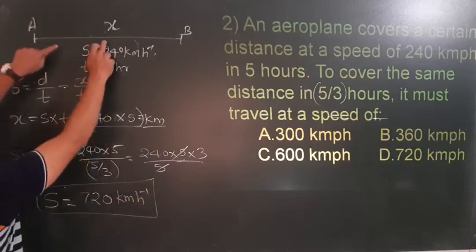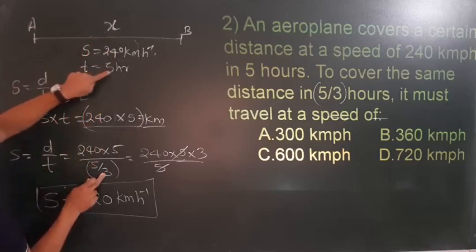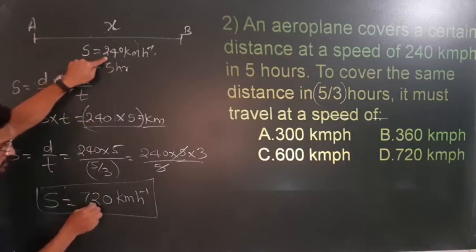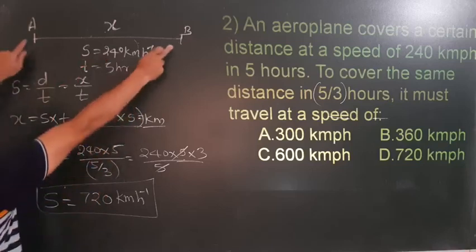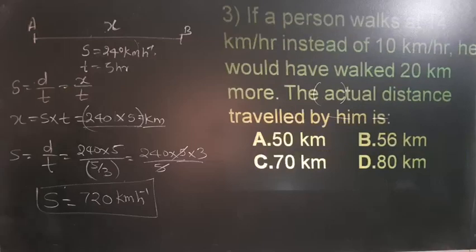That means the same distance can be covered in 5 by 3 hours. That is less than 5 hours. Of course, it is less than the 5 hours, and then speed must be increased. So it has to travel with this speed, then only it will cover the same distance in 5 by 3 hours. Okay, done. So next one.